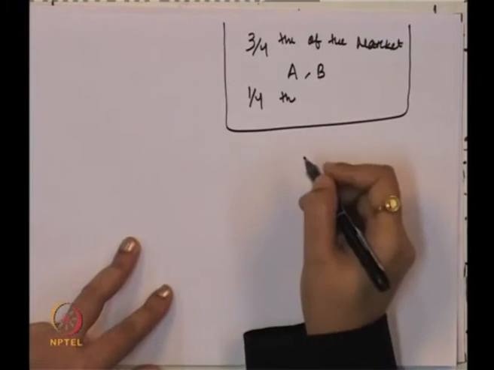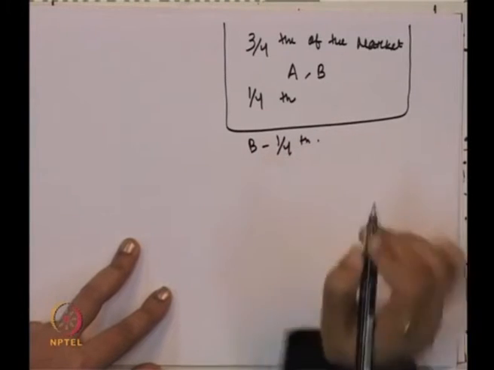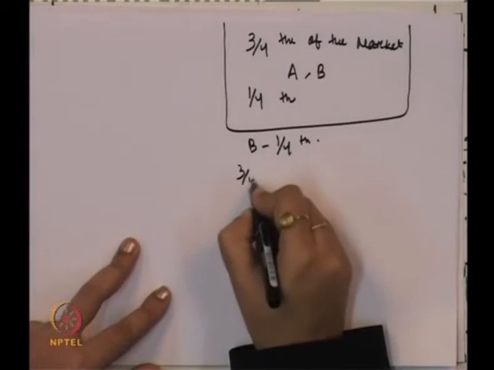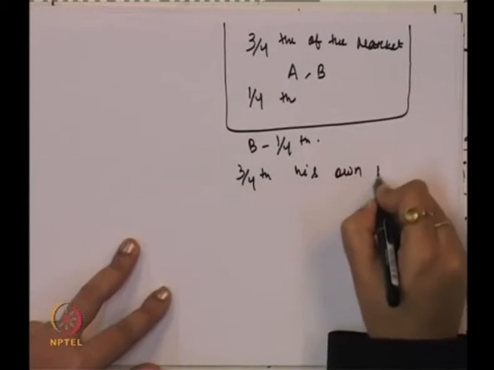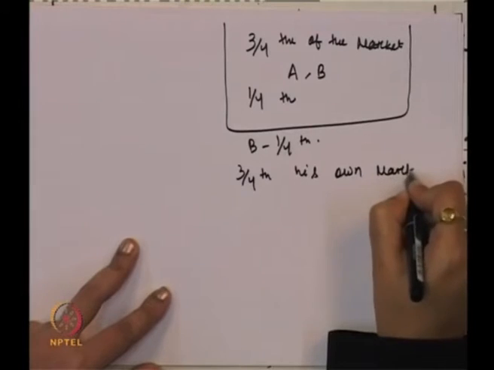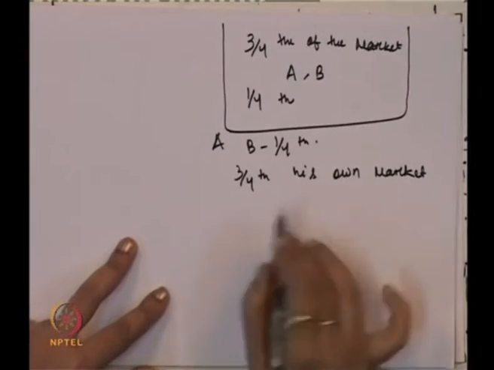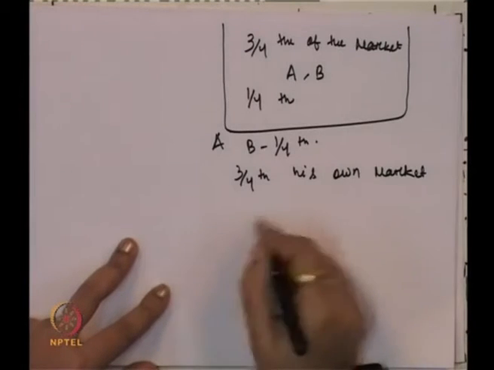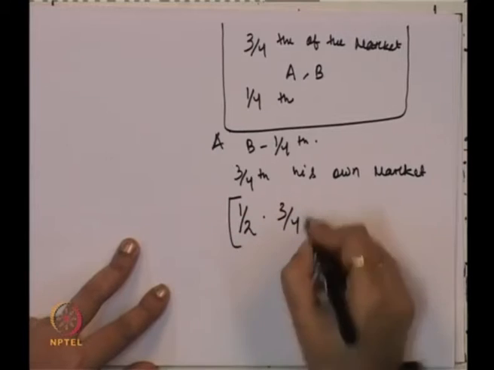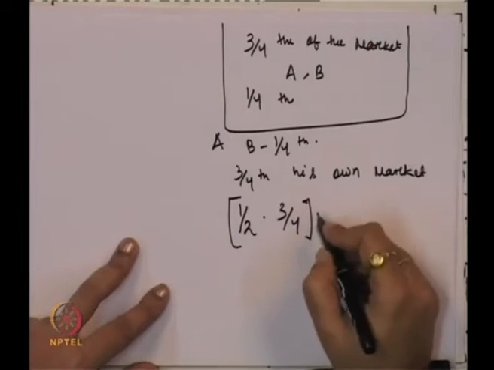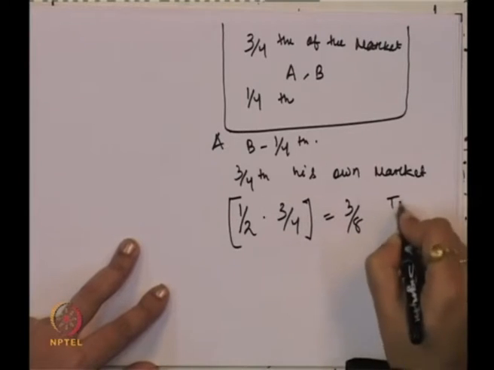Firm A assumes that B is just going to produce 1/4 of the market, and he will feel that the remaining 3/4 is his own market. Generally he produces only half of it, so he will produce half of 3/4, and that comes to 3/8 of the total market.